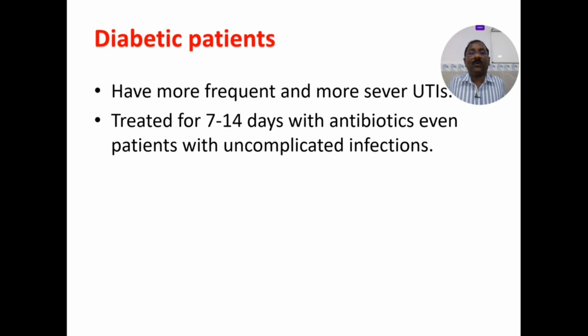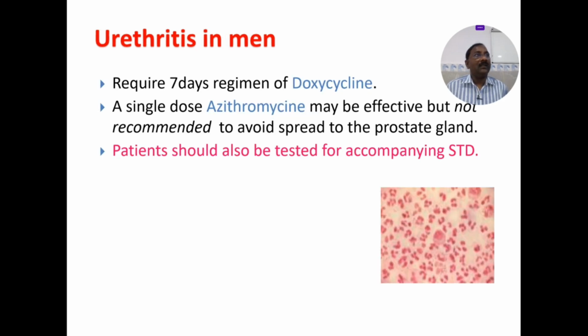Diabetics, you all know, have more frequent and severe UTIs, treated for 7 to 14 days with antibiotics, even patients with uncomplicated infections, because diabetes itself will increase the chances of having shock and sepsis.